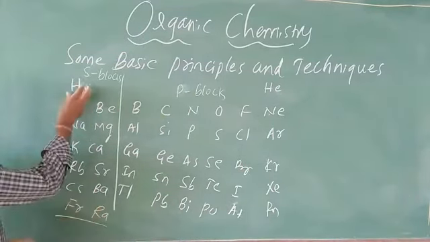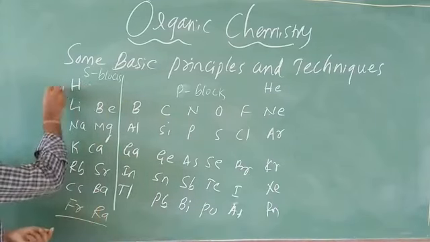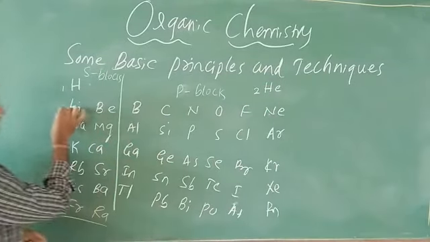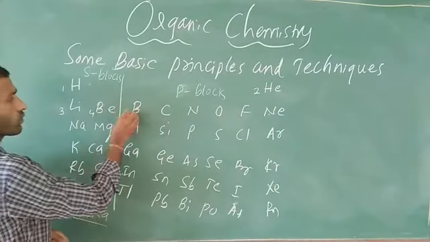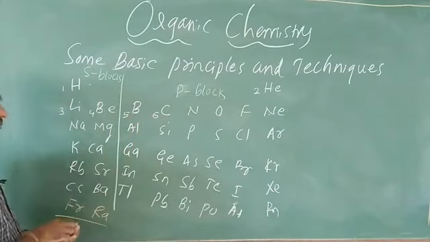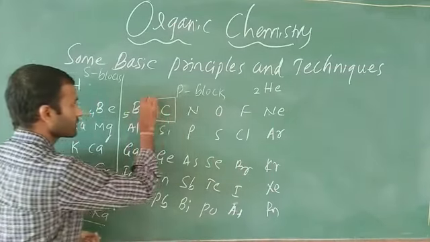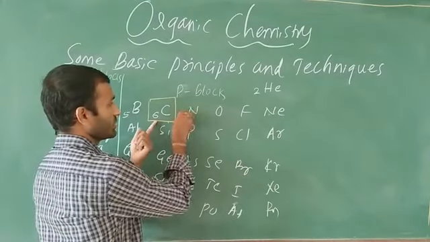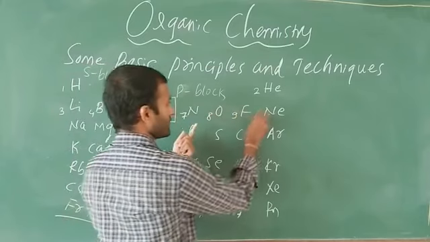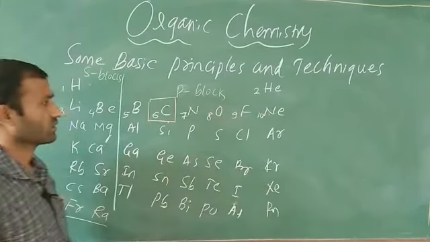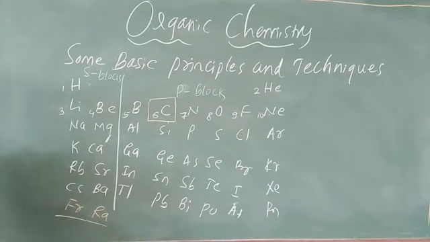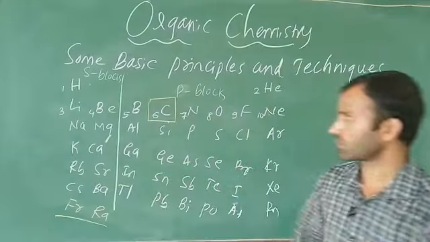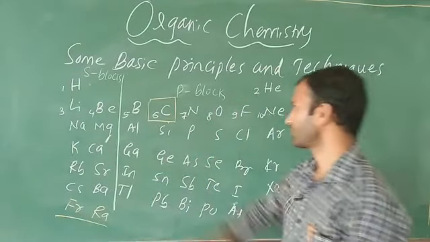Hydrogen's atomic number is 1; you must know the atomic numbers. Helium is 2, lithium is 3, beryllium 4, boron 5, and carbon, most important for organic chemistry, is 6. Nitrogen atomic number 7, oxygen 8, fluorine 9, neon 10. Go on writing and you will get the atomic numbers. This is the periodic table of s block elements and p block elements.